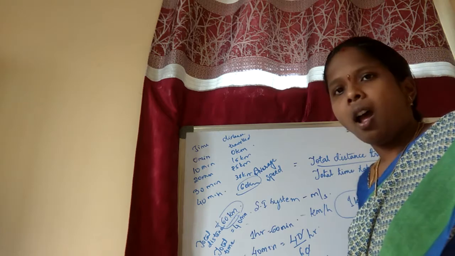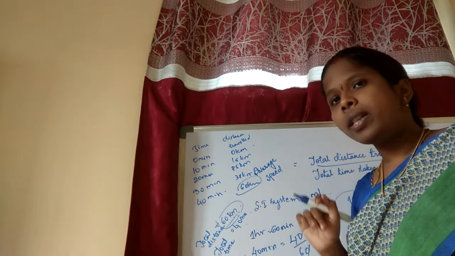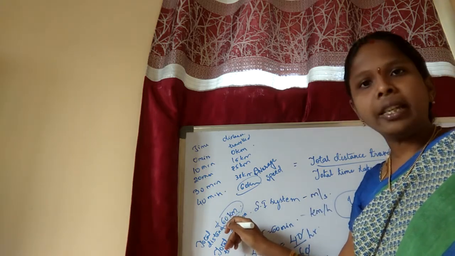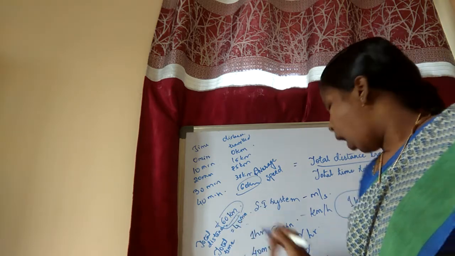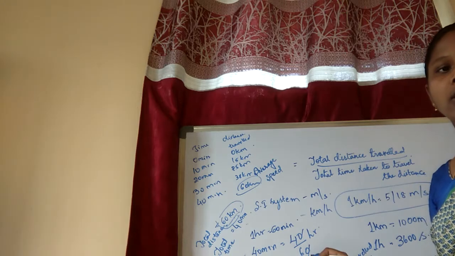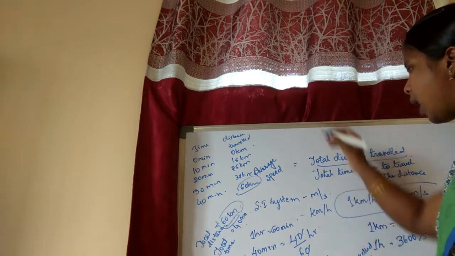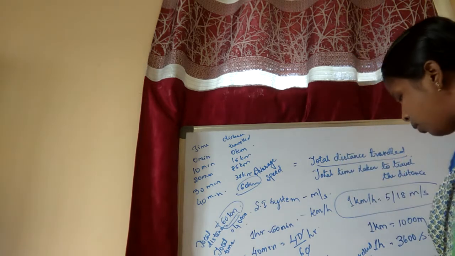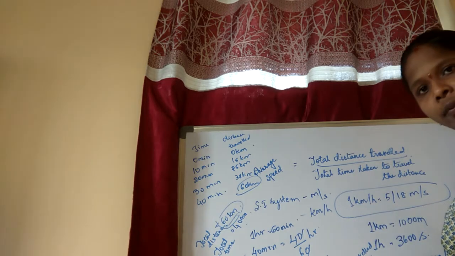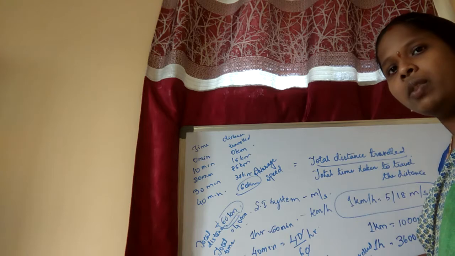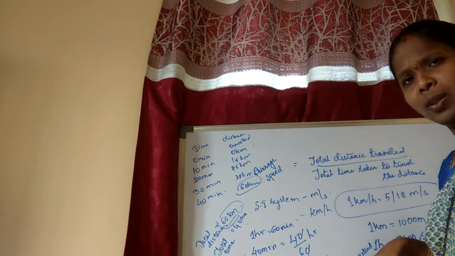So speed is equal to distance traveled divided by total time taken. How much distance have they traveled? 60 kilometers, and the time taken is 2 by 3 hours. So see here, children, everyone knows this very well, no? The 3 will go up. If it is in the denominator, it is in division mode. If it goes up, it will be in multiplication mode.